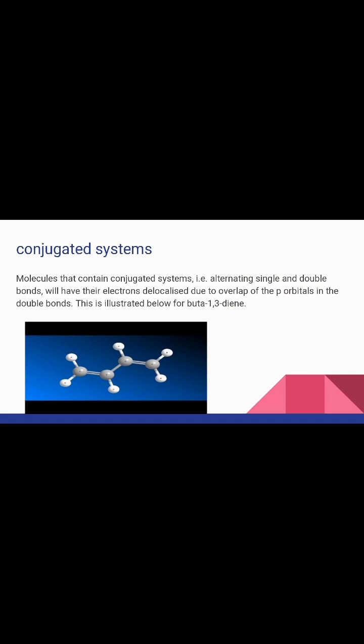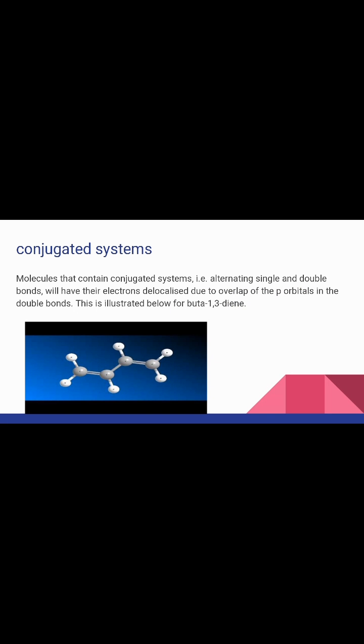Therefore, in order to absorb light in the region from 200 to 800 nanometer, where spectra are measured, the molecule must contain either pi bonds or atoms with non-bonding orbitals. A non-bonding orbital is a lone pair on oxygen, nitrogen, or a halogen.